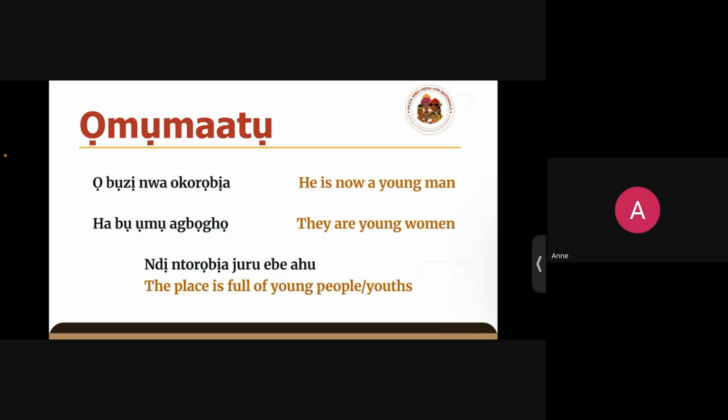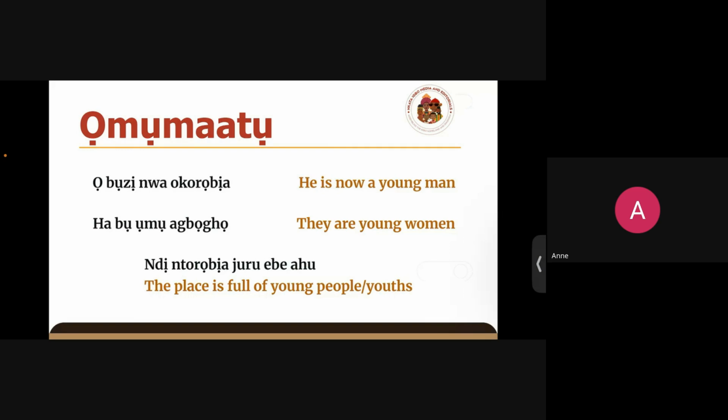So if you now want to describe, like now that we're getting closer to election in Nigeria, and they're now looking to share probably the small bag of rice for youths at maybe a local government or something like that, and probably you were there and someone is asking, okay, a particular political party is sharing rice at a particular location, what kind of people are there, and then you can say Ndi Ntorobia Juru ebe ahụ. That's the last example. Ndi Ntorobia Juru ebe ahụ. The place is full of young people, or the place is full of youth, right?